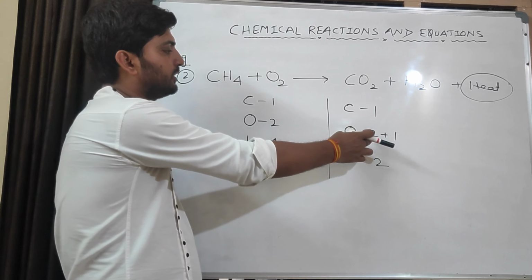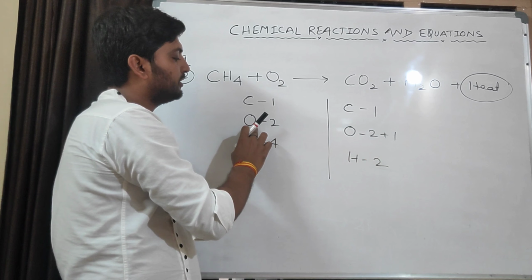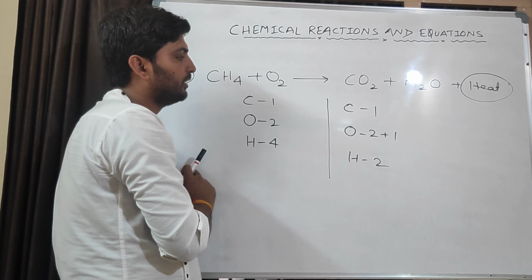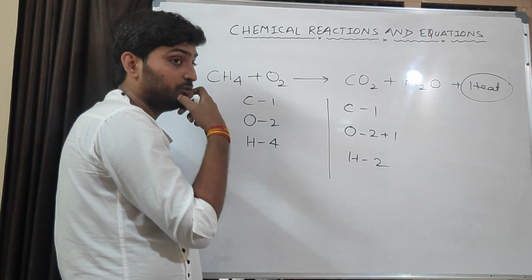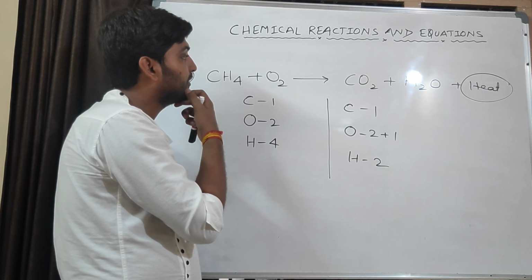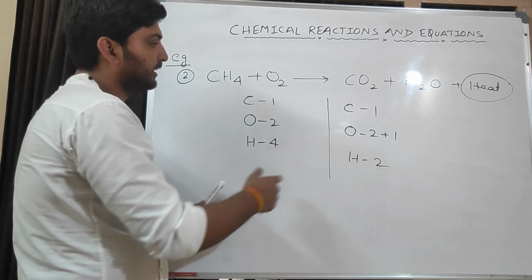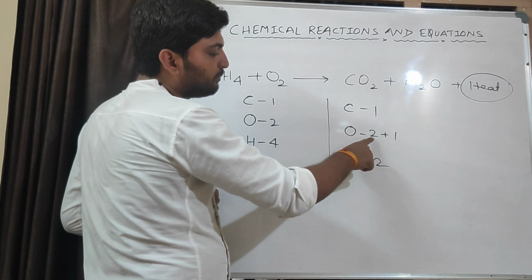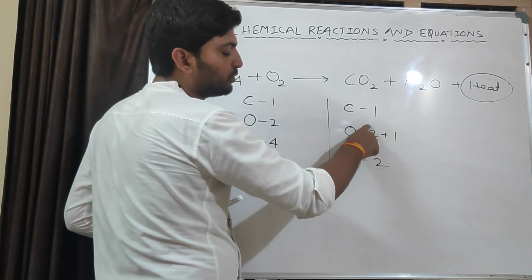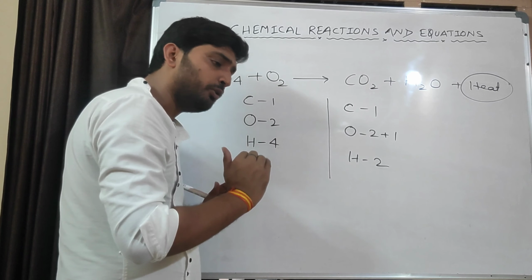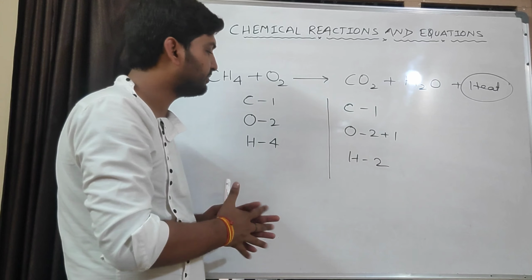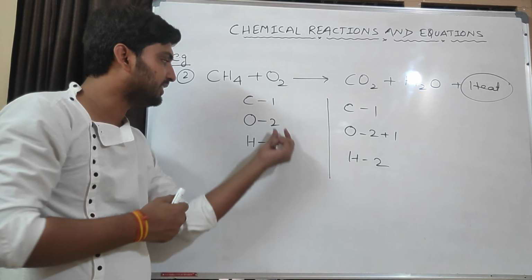See, here the total number of oxygen atoms is 3, here the number of oxygen atoms is 2. How will we balance this chemical reaction? The number of oxygen atoms is more in the product part and less in the reactant part. So we need to increase the number of oxygen atoms in the reactant part.